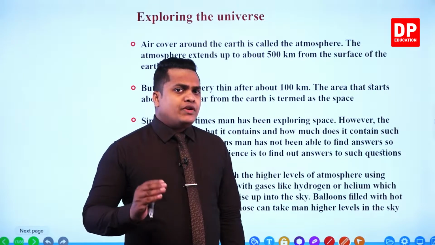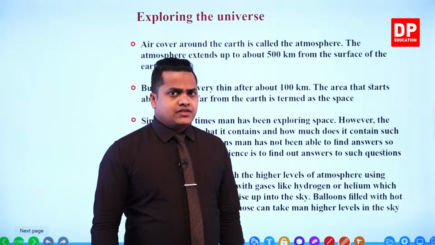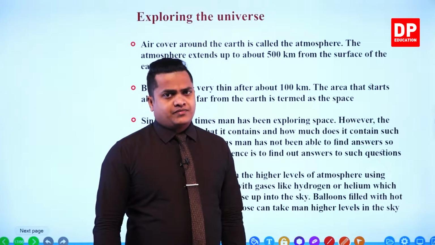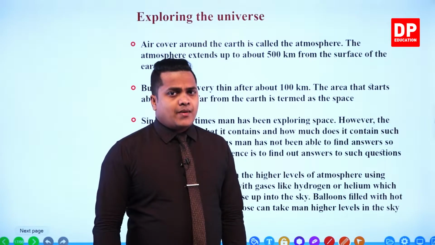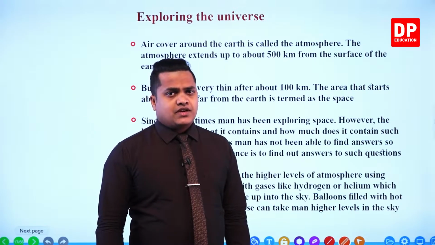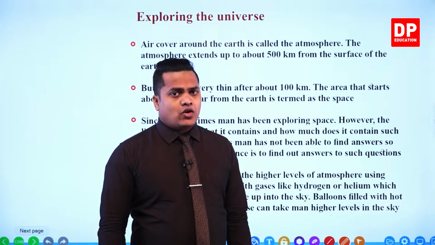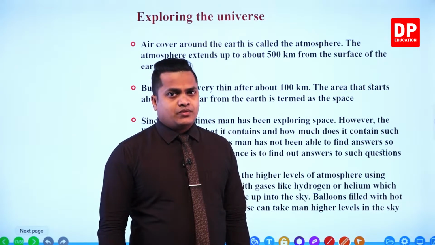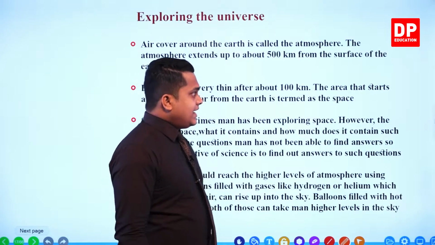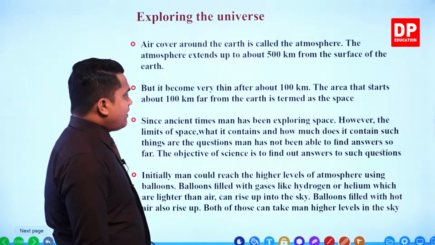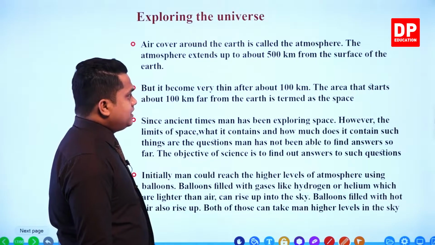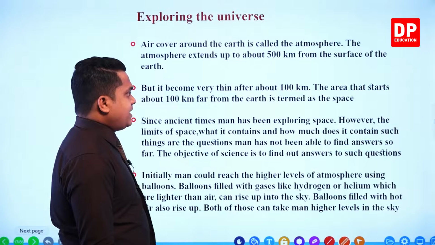So when you go beyond 100 kilometers, this dramatically reduces, and only a very small amount of gas particles can be observed. So the area that starts about 100 kilometers from the earth is termed space.